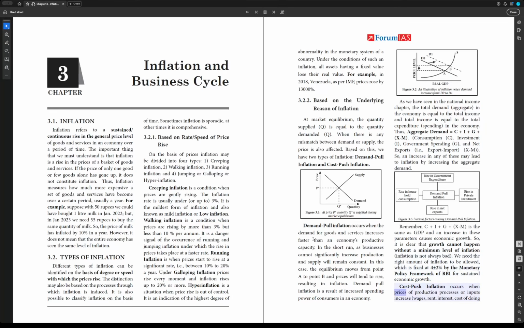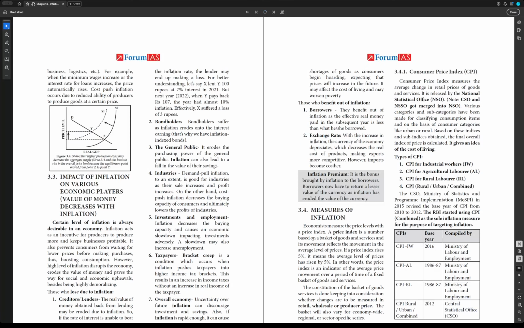Cost push inflation occurs when prices of production processes or inputs increase: wages, rent, interest, cost of doing business, logistics, etc. For example, when the minimum wages increase or the interest rate for loans increases, the price automatically rises. Cost push inflation occurs due to reduced ability of producers to produce goods at a certain price. Figure 3.4 shows that higher production costs may decrease the aggregate supply S0 to S1, and this leads to a rise in the overall price level because the equilibrium point moved from point Z to point Y.